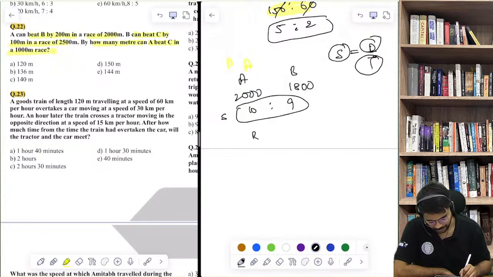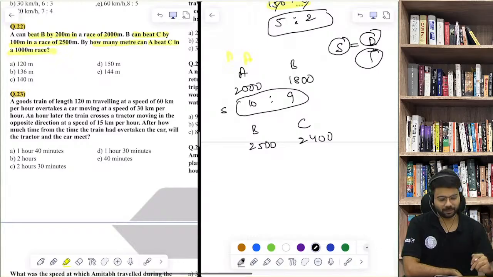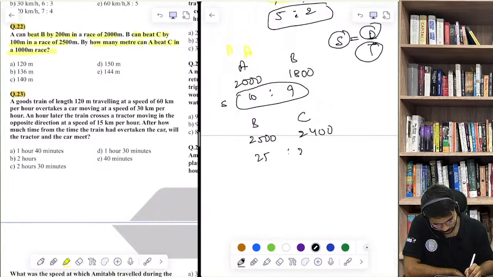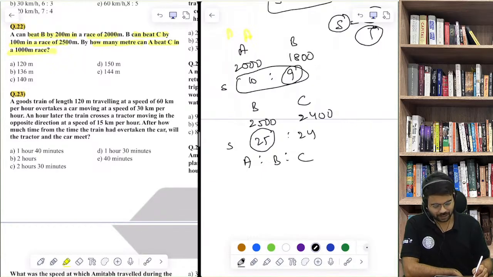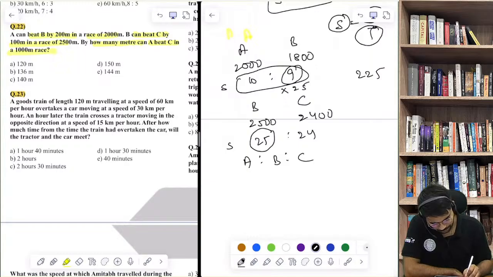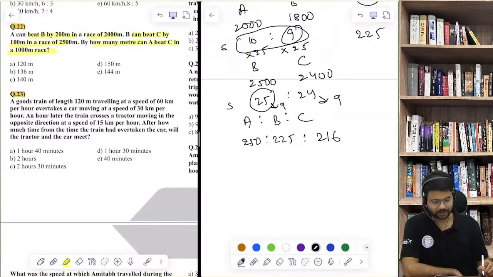If I talk about B and C, when B covers 2500, C will cover 2400 meters, because B is beating C by 100 meters. So what is the ratio? 25:24. Now if I have to combine A, B and C, B is common, 25 and 9. LCM of 25 and 9 is 225. To make it 225, I will multiply by 25, so this also I have to multiply by 25. So 250, 225. And this 25 has to be multiplied by 9 to make it 225, so this is also multiplied by 9. So 216. This is the ratio of their speeds.